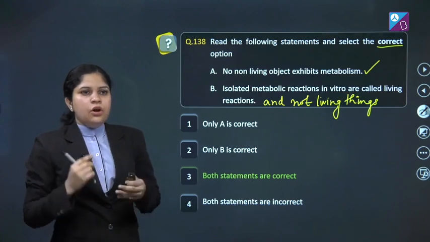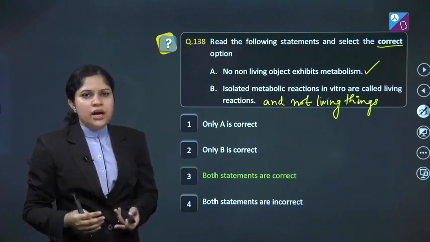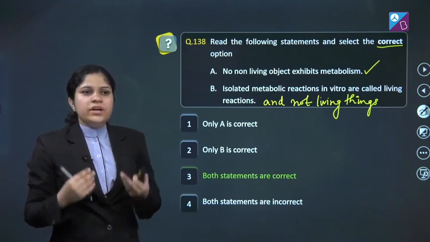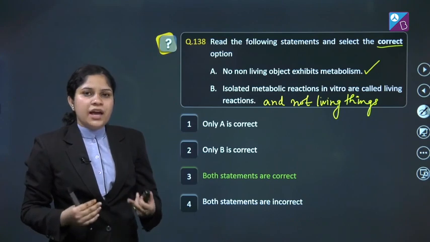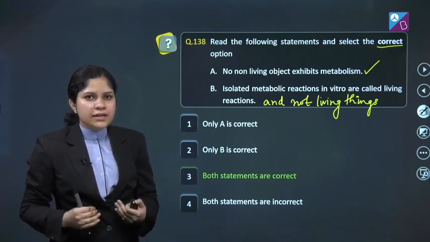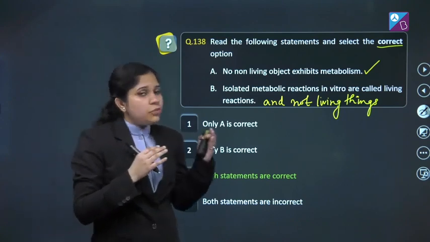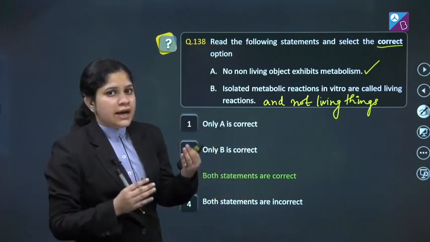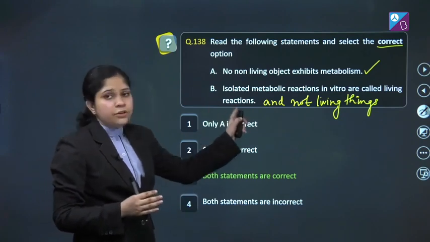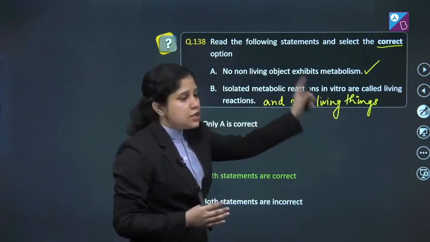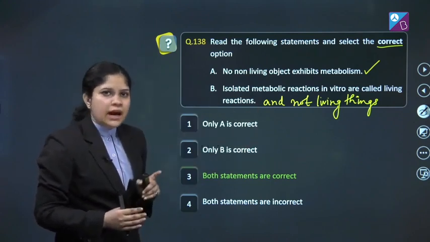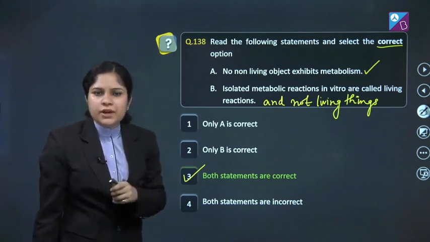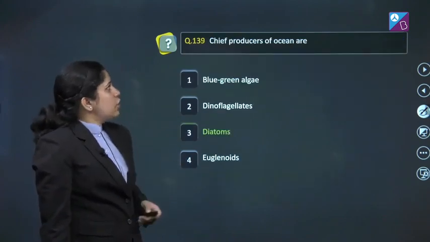For example, all the reactions which are occurring in our body, these are also the metabolic reactions, but we consider these reactions which help us to be a living organism. However, if these metabolic reactions are performed in vitro, in laboratories, in test tubes, at that time we call it only living reaction and not living things. So both these statements A and B are correct, and the correct answer of this question is option number 3. Let's proceed to the next question.